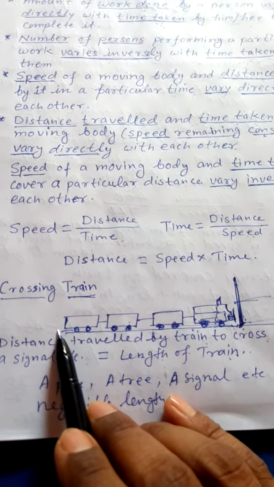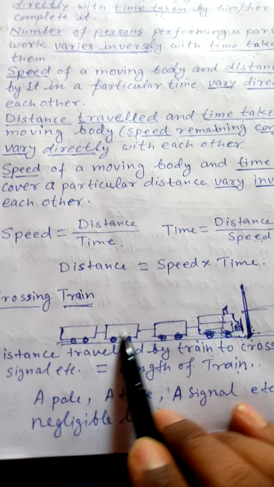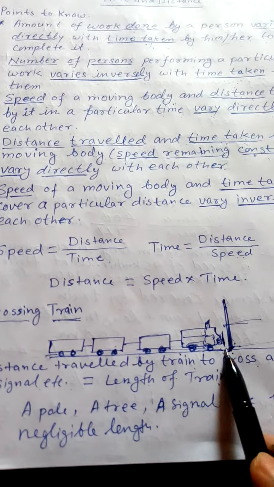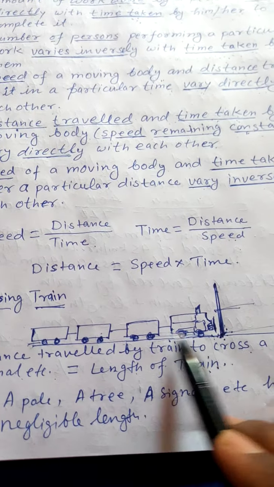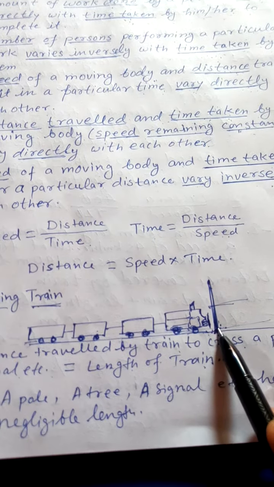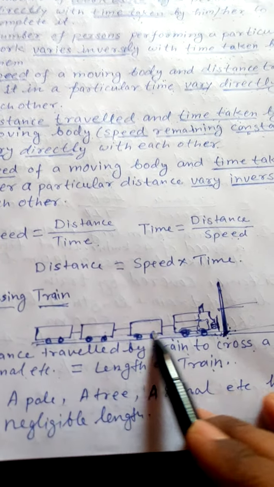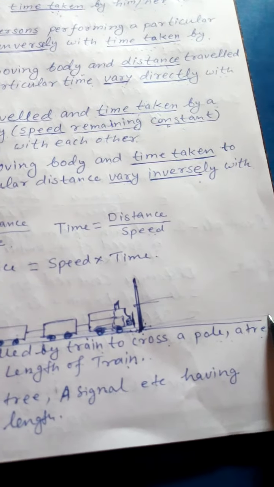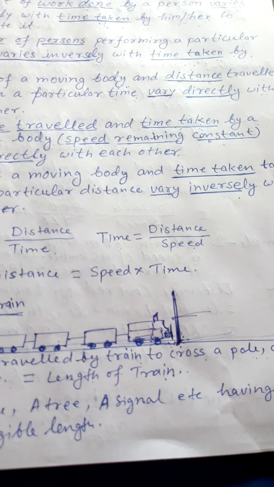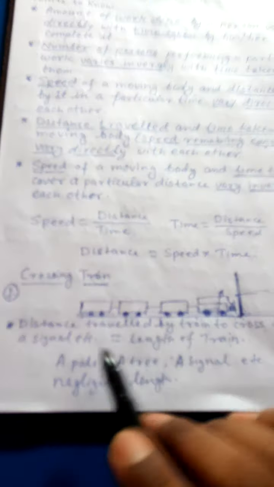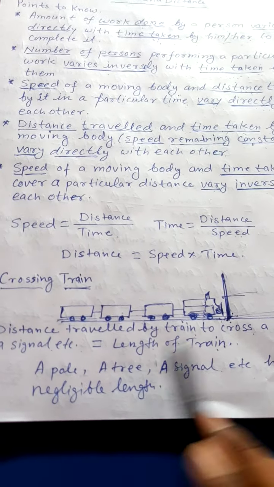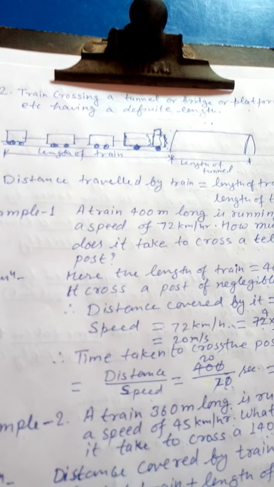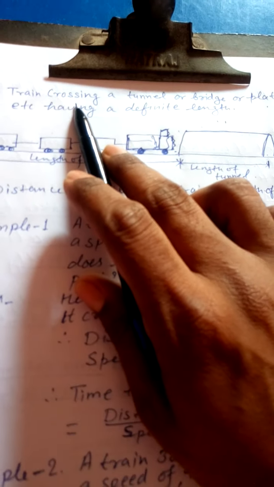You can see here in this picture, there is a train, and if it crosses this signal or the post, then it has to cover its own distance to cross it.